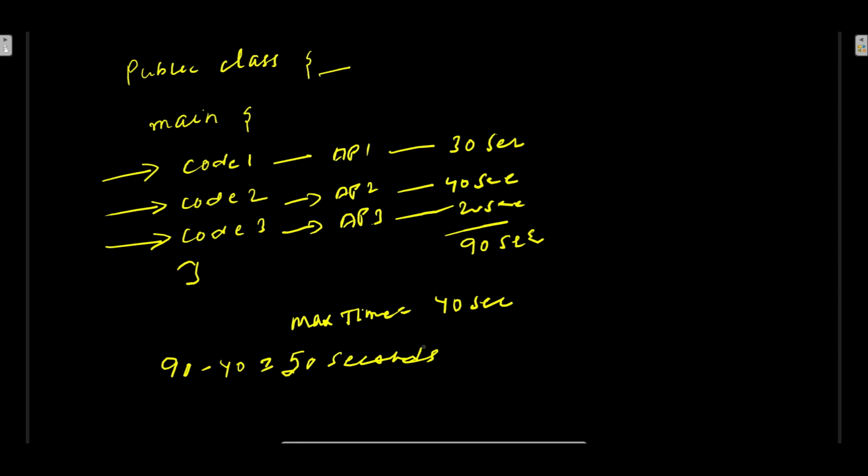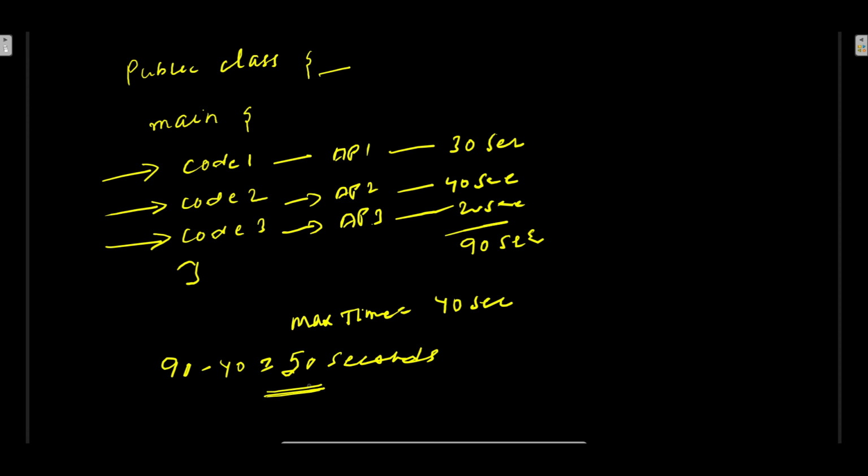So you have a 50 second time saving, which you get by writing asynchronous code, and this we can achieve through the completable future class, right? When we write the code in the parallel way, we can get the benefit of it.